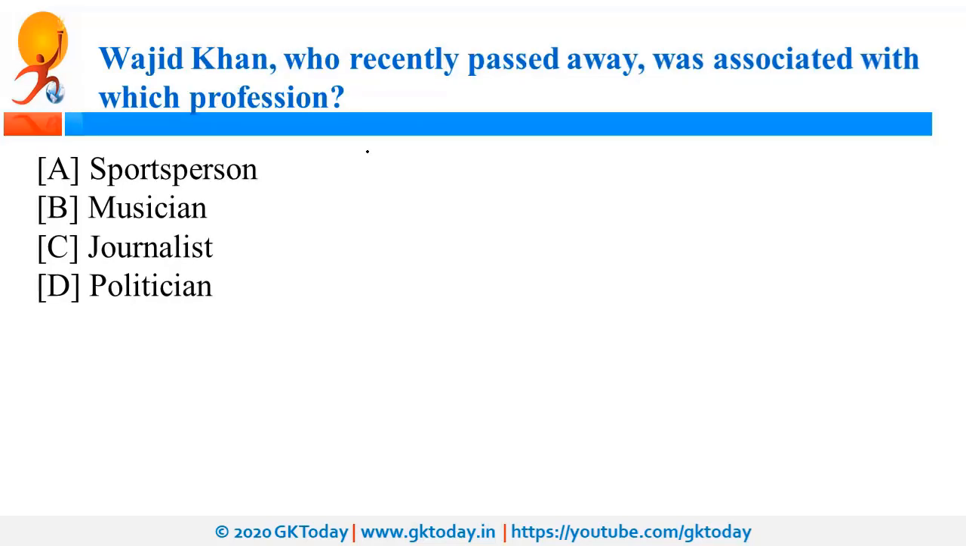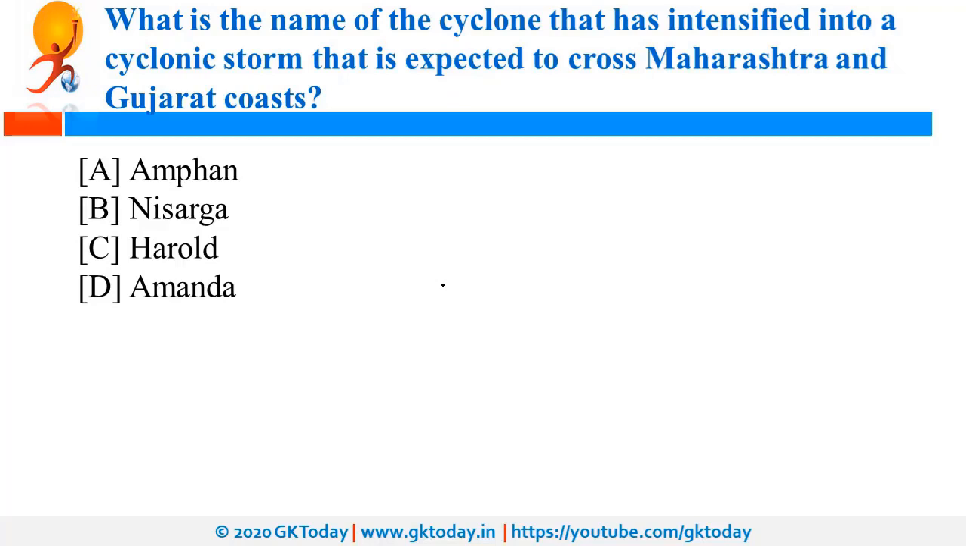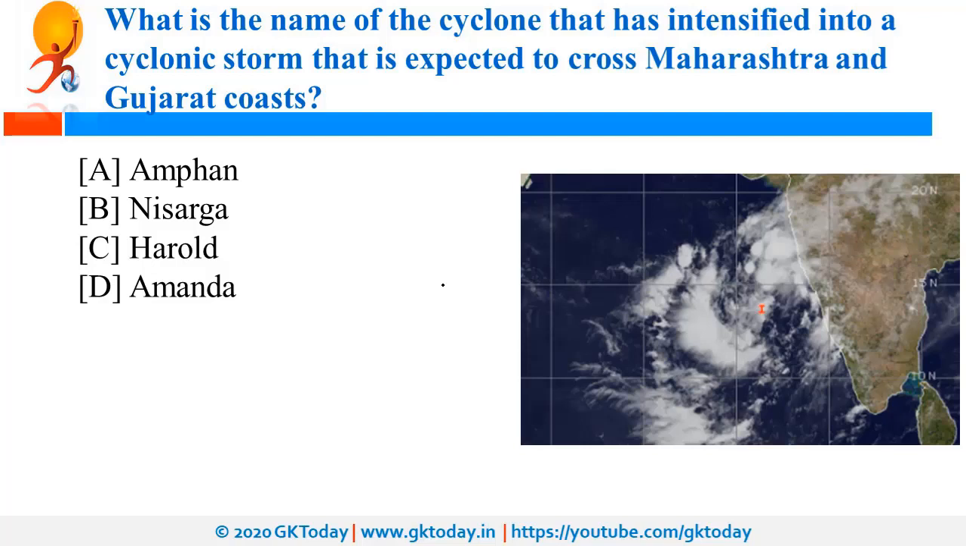Wajid Khan, who passed away recently, was associated with which profession? So he was associated with music, and he was a musician. He passed away recently. Apart from him, archery coach Jayantilal Nanoma also passed away recently. What is the name of the cyclone that has intensified into a cyclonic storm that is expected to cross the Maharashtra and Gujarat coast? So the name of this cyclone is Nisarg, and the name of this cyclone was given by Bangladesh.